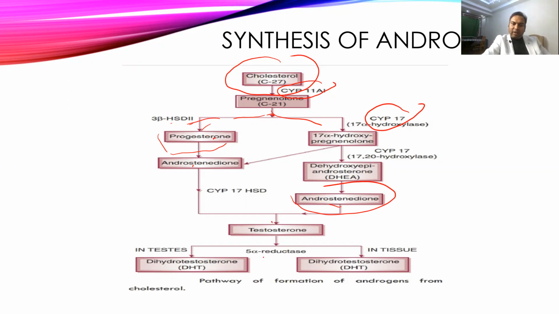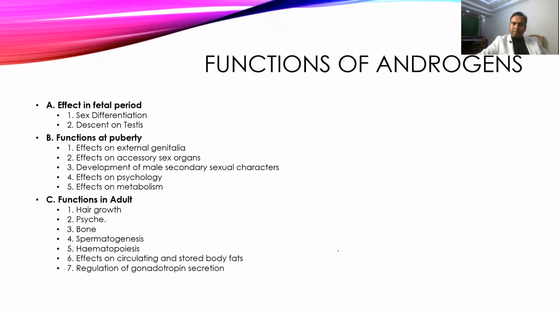By 5 alpha reductase, it can form dihydrotestosterone, either in the testes or in the tissue, and there active testosterone will be available for its action. Out of this, the first enzyme is one important rate limiting step. If some problem occurs, suppose this enzyme is defective, then more progesterone will be formed. If the other enzyme is defective, then more androstenedione and testosterone will be formed.